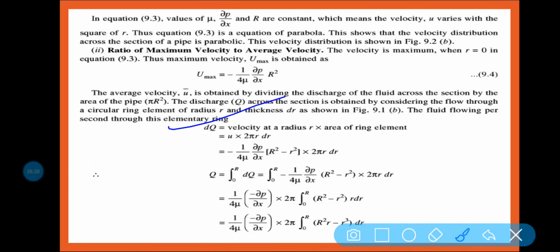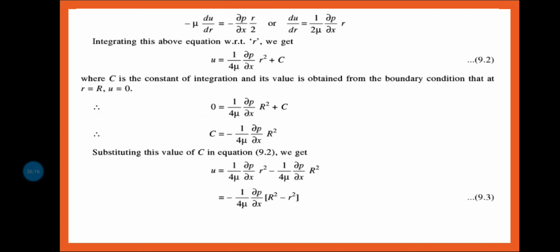Now already I know that u is equal to minus 1 by 4 mu del p by del x into capital R square minus small r square, into 2 pi r dr. Can I write this? Because already I know this equation.